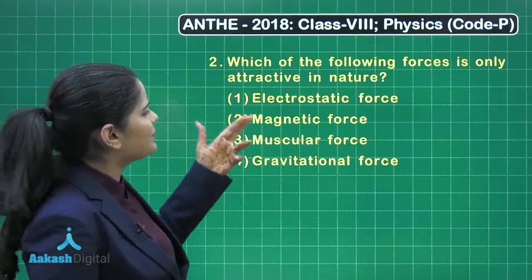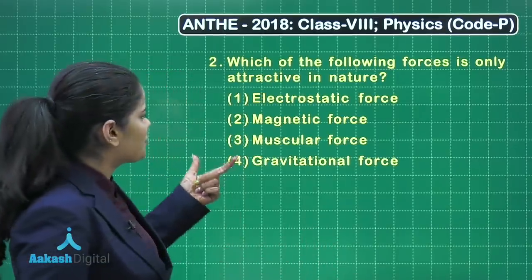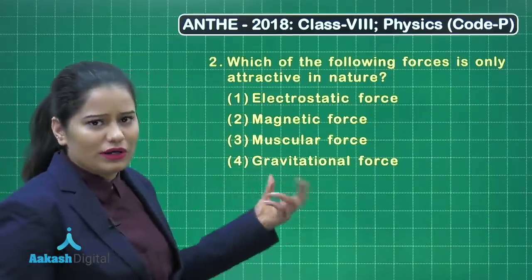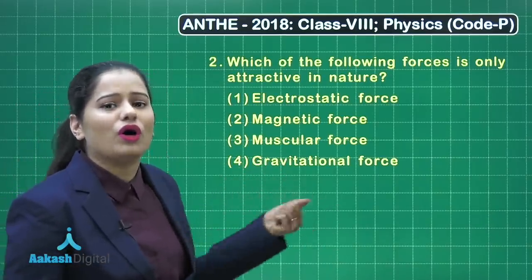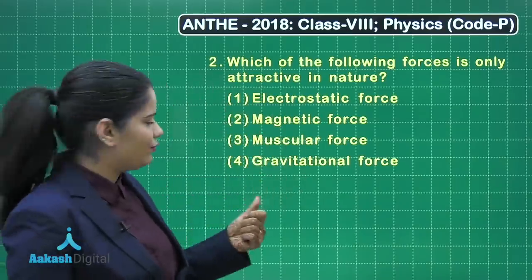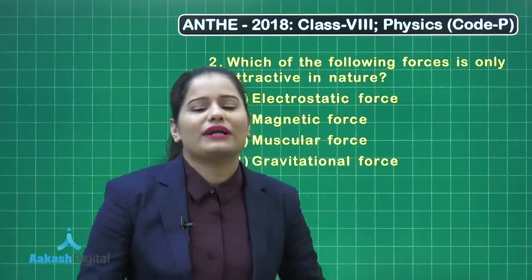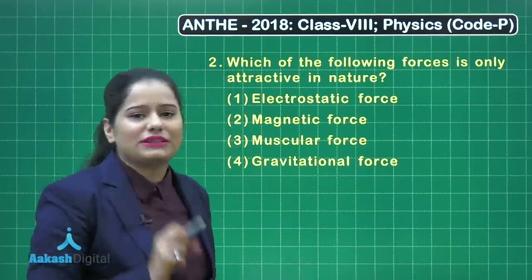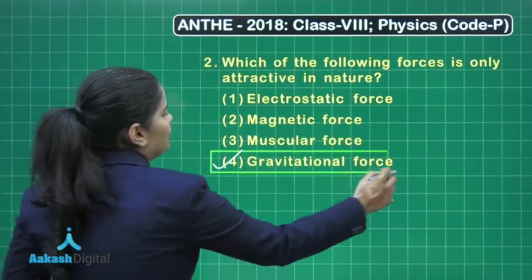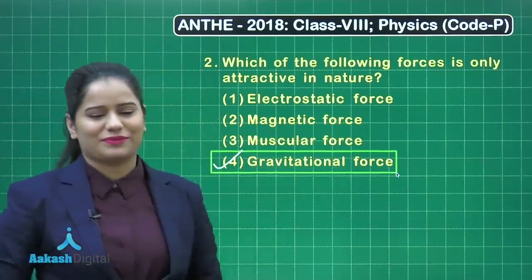Option number 2 is magnetic force. Magnetic force can also be attractive or repulsive. Option number 3 says muscular force, which can also be used for pushing or pulling. So it is not concerned with the attractive nature of the force. Option number 4 says gravitational force, and we all know that gravitational force is always attractive in nature. So I can mark this option to be the correct option. I hope this question is very clear to you. Now it's the time to take up the next question.